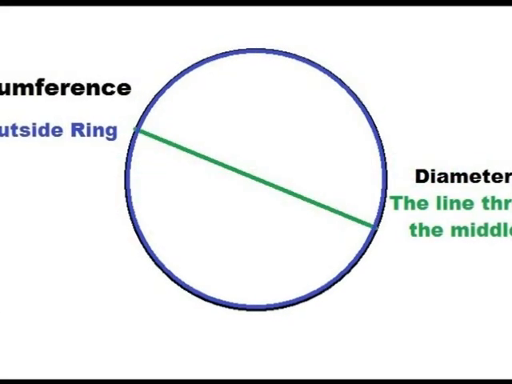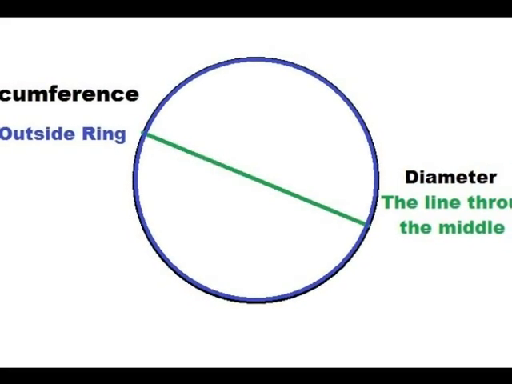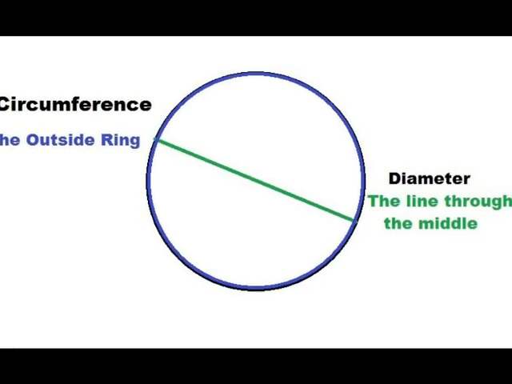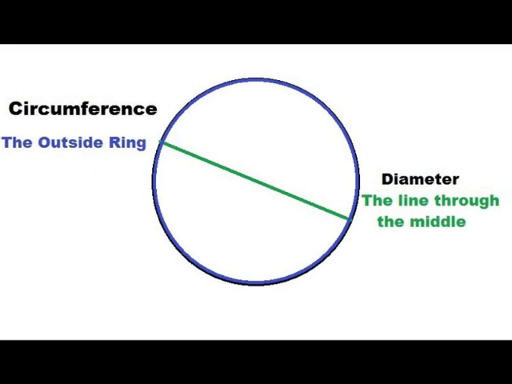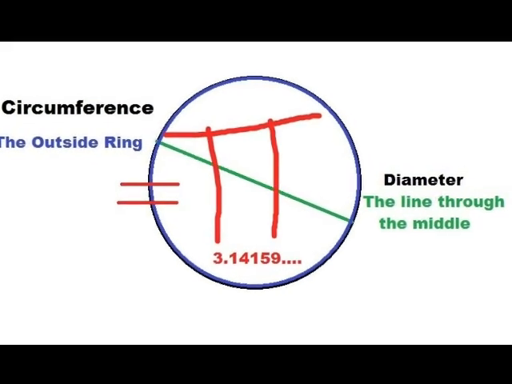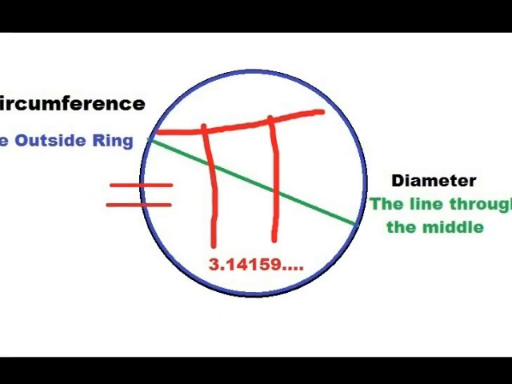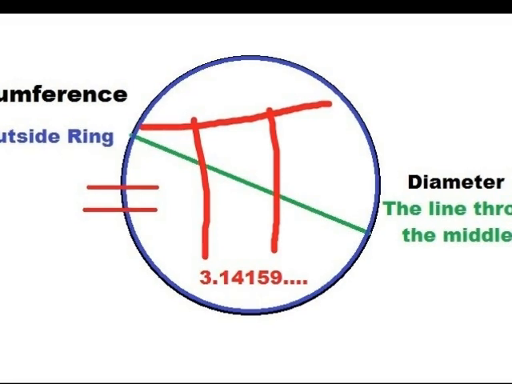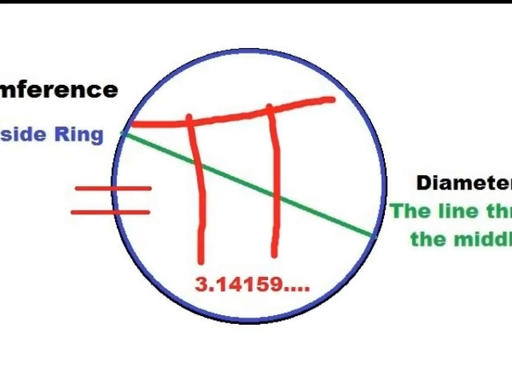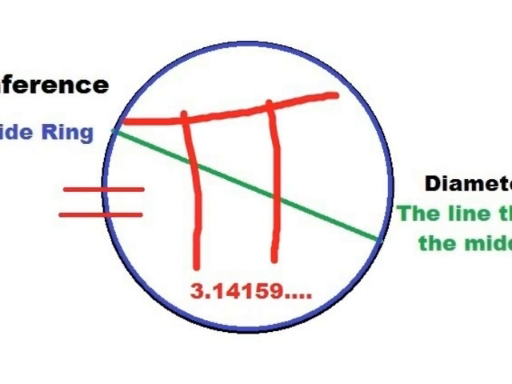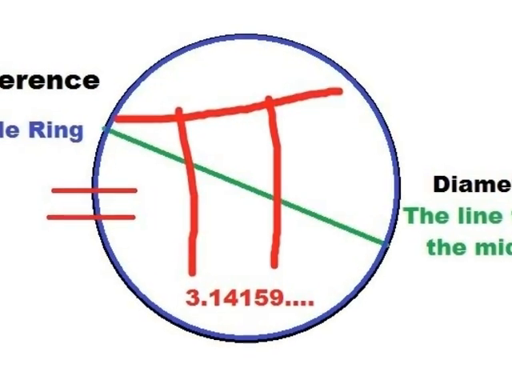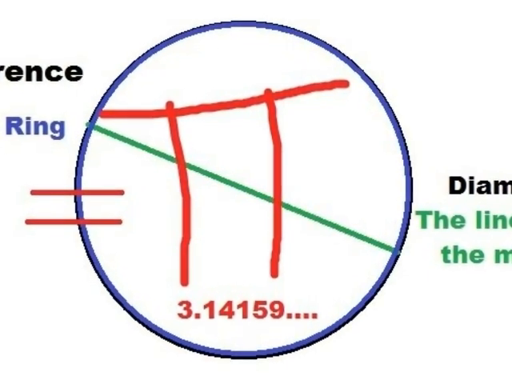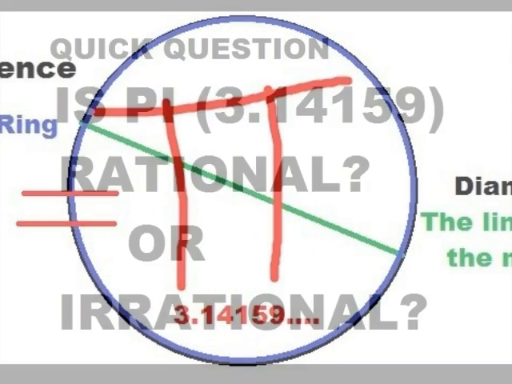That is pi. So once again, to sum it up, pi is the ratio of the outside ring, so the purple part, and the line through the middle, so the green part. And at the end of the day, it equals pi, 3.14159. And I'm sure I'll say that in class several times. It's got kind of a ring to it, and it's a good way to remember it. So, the outside ring, the line through the middle, 3.14159. Pi equals 3.14159. Anyway, just remember that. You'll use it for the rest of your math career, okay?